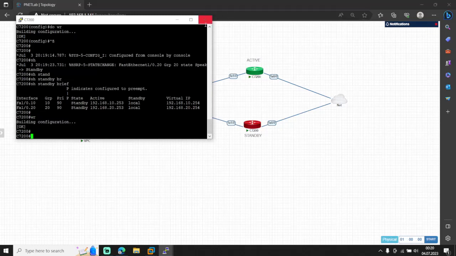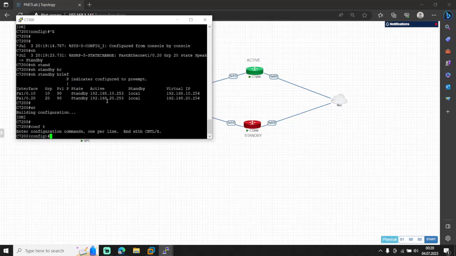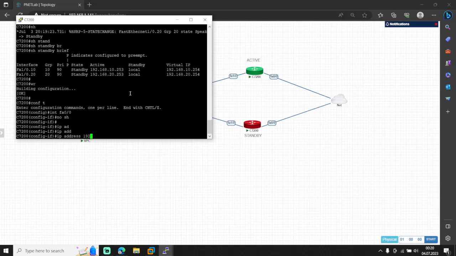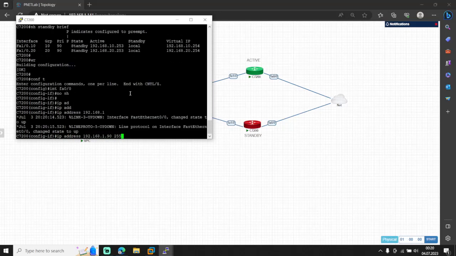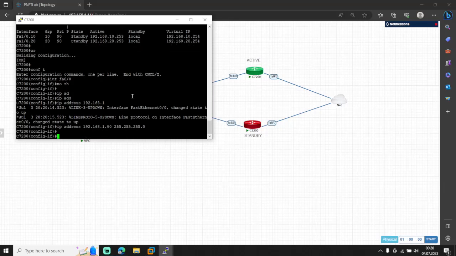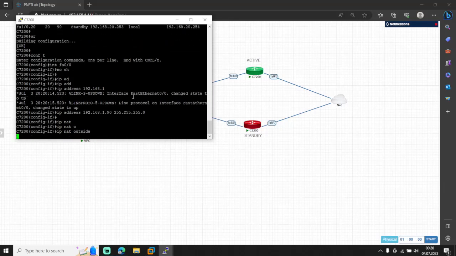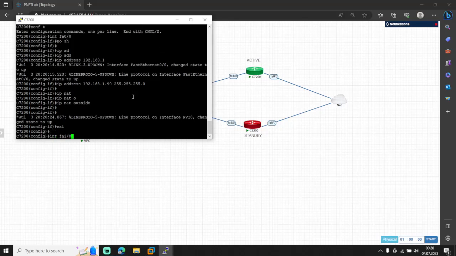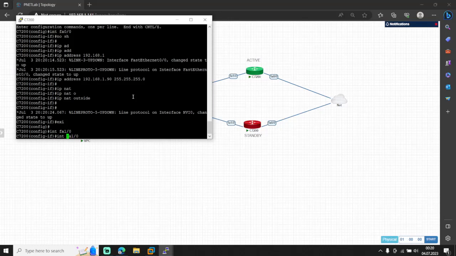Right. Now I need to configure the NAT configuration. For NAT configuration, firstly we go to interface FA0/0, shutdown, IP address, any random IP address from my local subnets at home, and then ip nat outside. This is my outside zone. Then exit interface. No, actually, I need to get into the whole interfaces, I mean the sub-interface or physical interface.